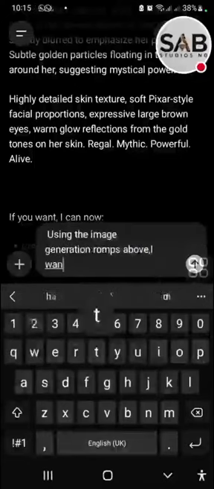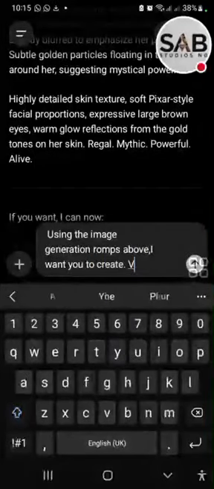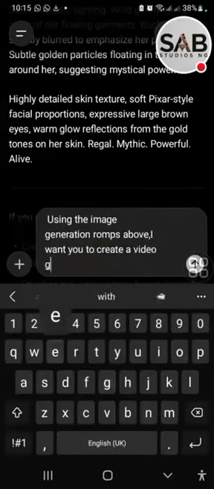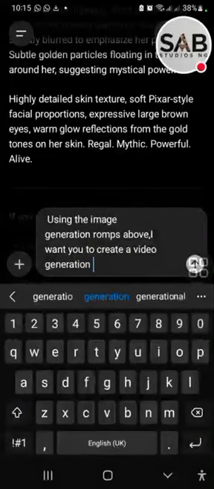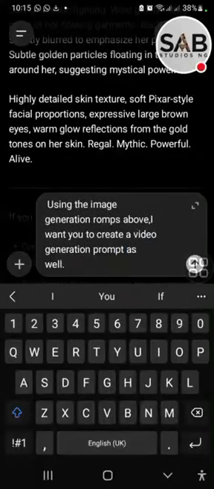So we want to tell this AI right now, using the image generation prompts, I want you to create a video generation prompt as well. All right, so now this is where you need to be specific.